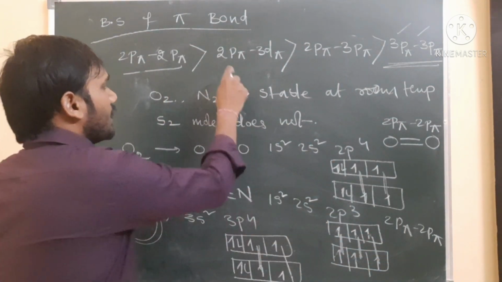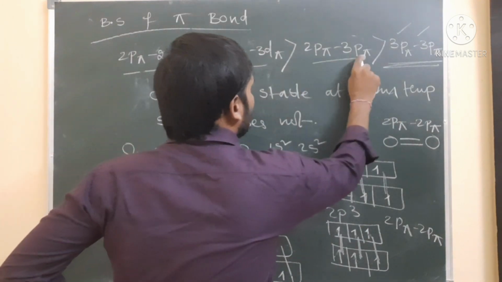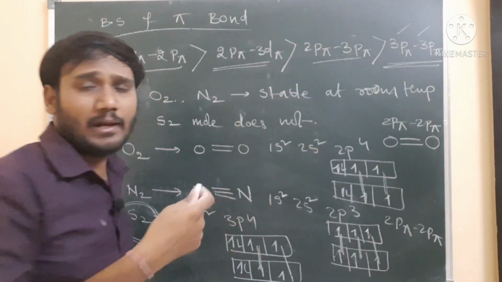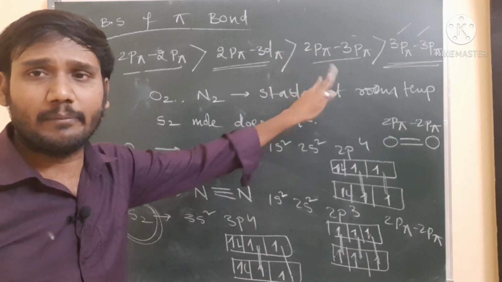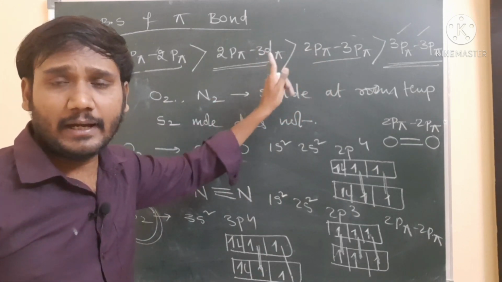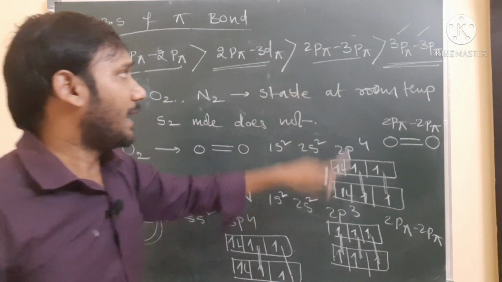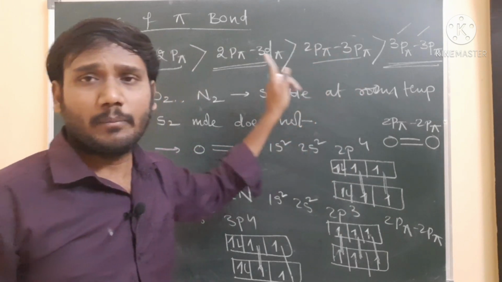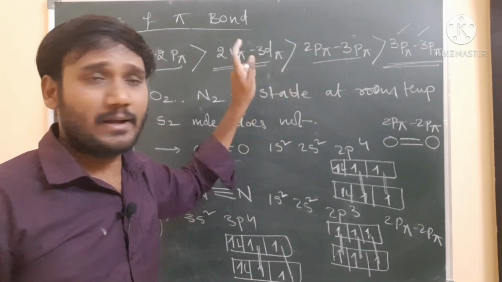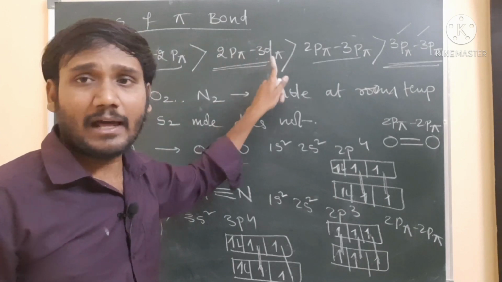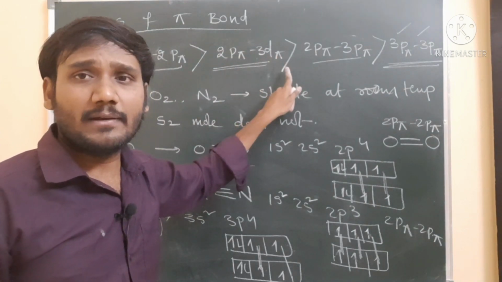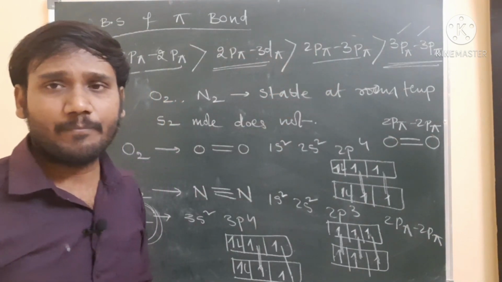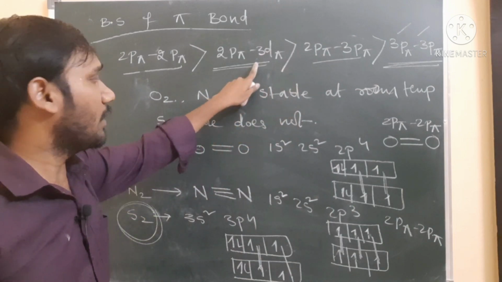And the next one here, 2p pi 3d versus 2p pi 3p. Why is 2p pi 3d orbital overlapping more than 3p? Nothing but that the 3d orbital has 4 lobes, and the 3p orbital has only 2 lobes. Because of the 4 lobes, and because of the structure of the d orbital, the overlapping is very much more compared to the 3p orbital. So that's why overlapping is more, which means more strength.